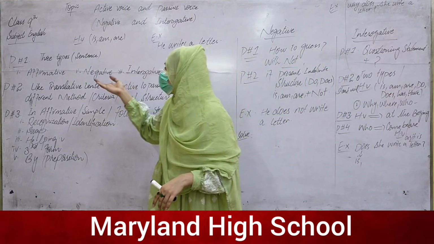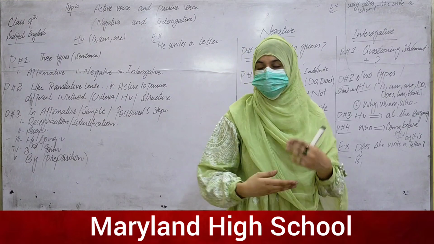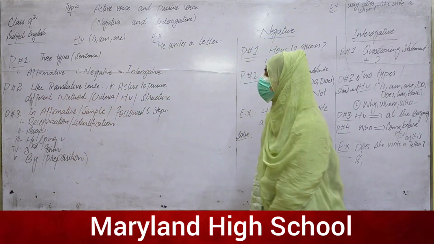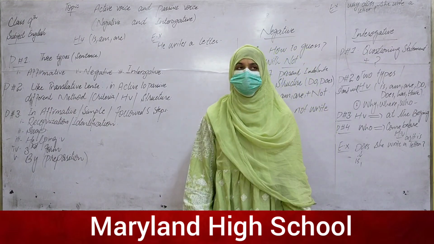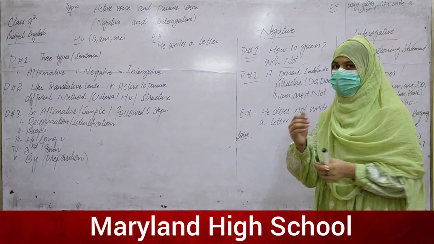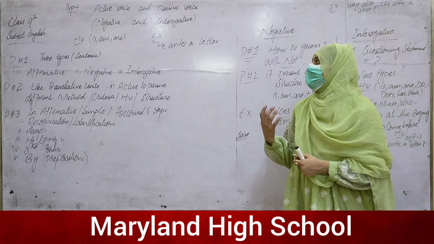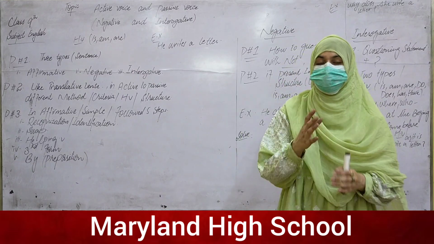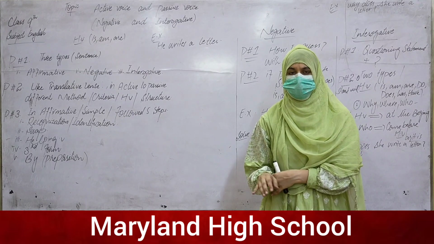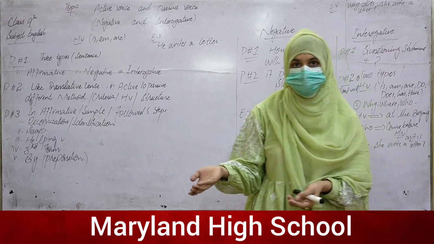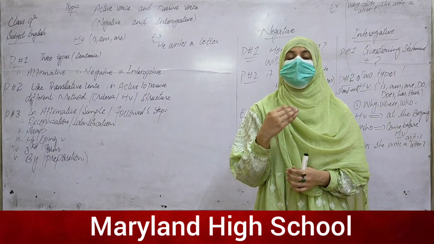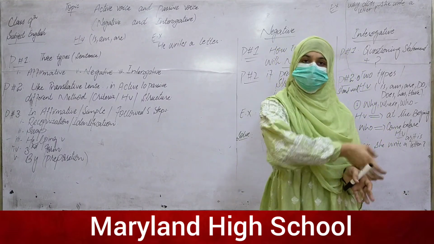Okay, let me start step by step. Point number 2 is that, like translative sentences, active to passive has a different method. As you know, if you are doing the present indefinite tense and you have the simple tense without the negative or the interrogative, then you will use one helping verb. But if you have the negative statement, then you will have to deal with other criteria.